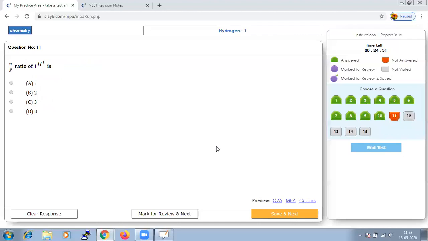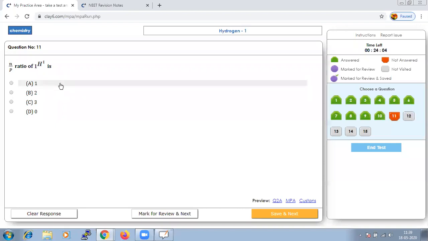N/P ratio of, they have asked 1H1. So when we say this is N/P ratio, that means N is of course going to be 0 here and P is 1.